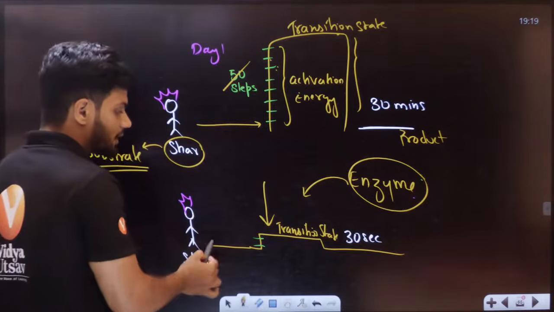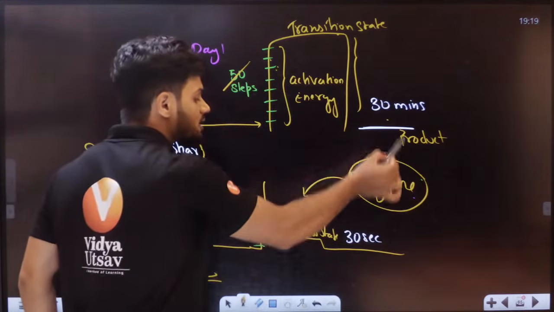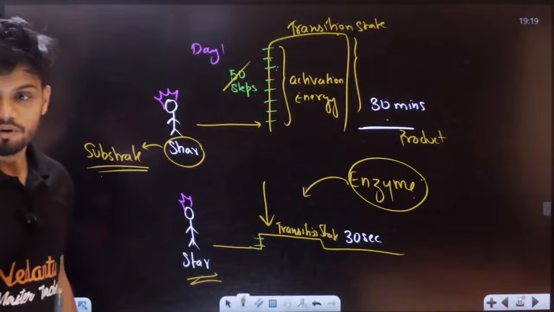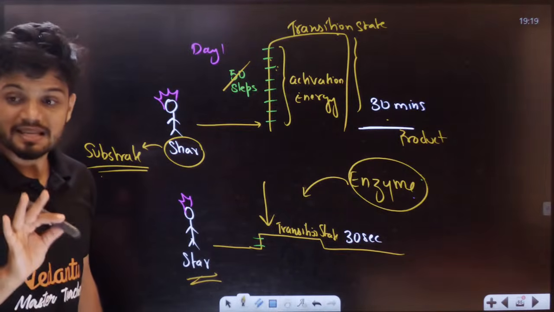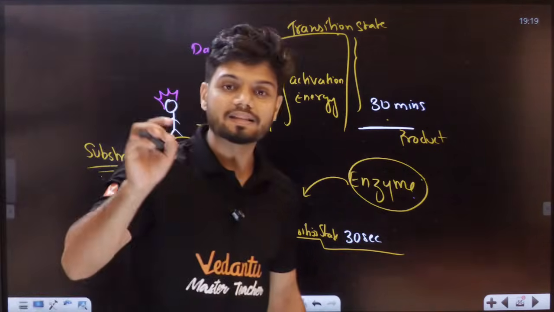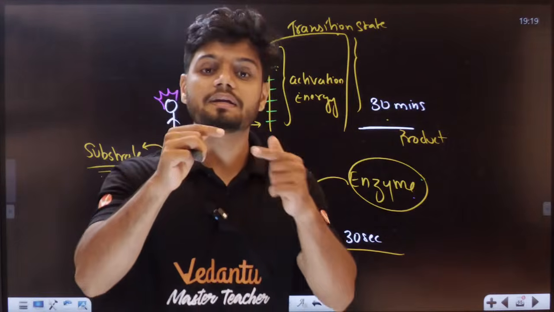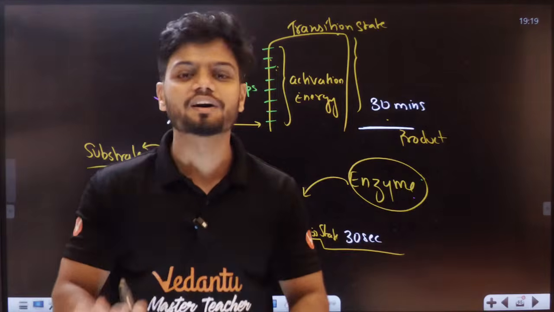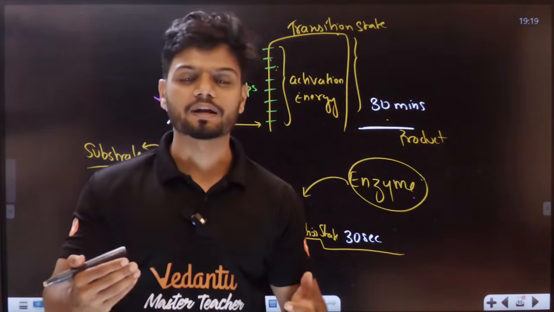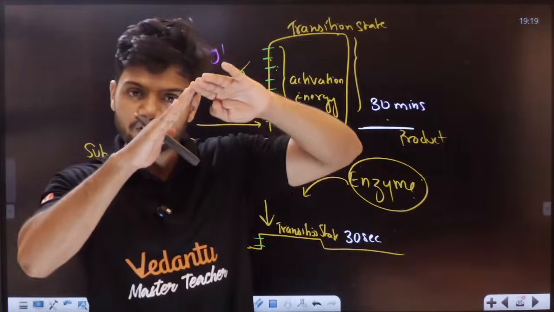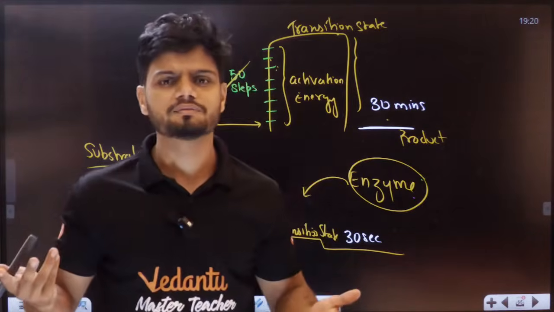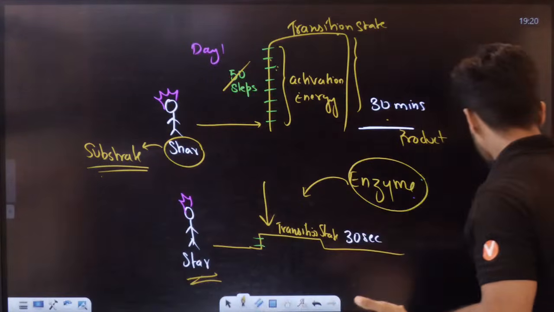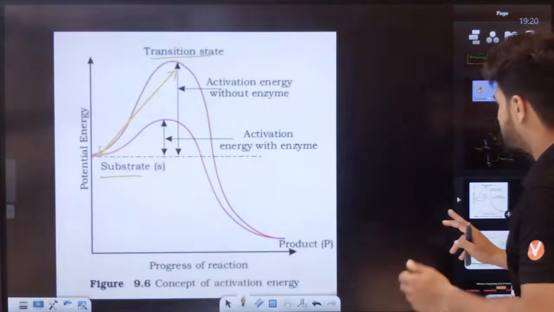So substrate can become product easily. From 30 minutes it became 30 seconds. Why? Because the enzyme came into the picture. The enzyme decreased the activation energy. That is how enzymes work. Enzymes will always work in such a fashion that where there is an energy difference, they'll reduce the difference only. Simple as that. Students, how many of you understood?